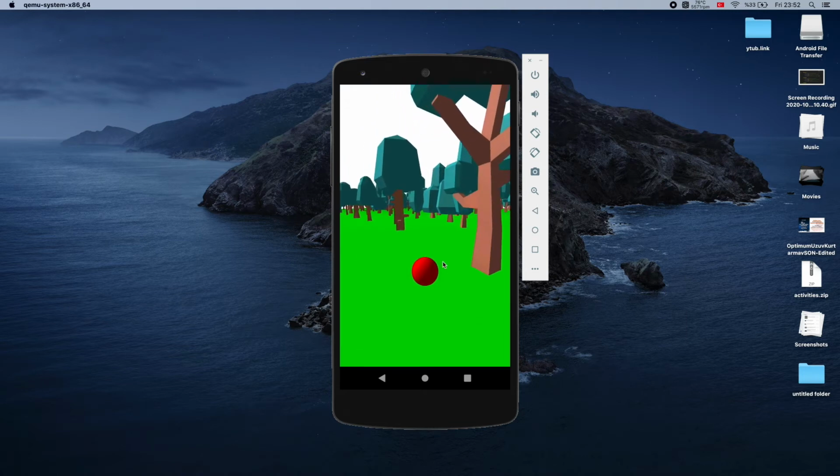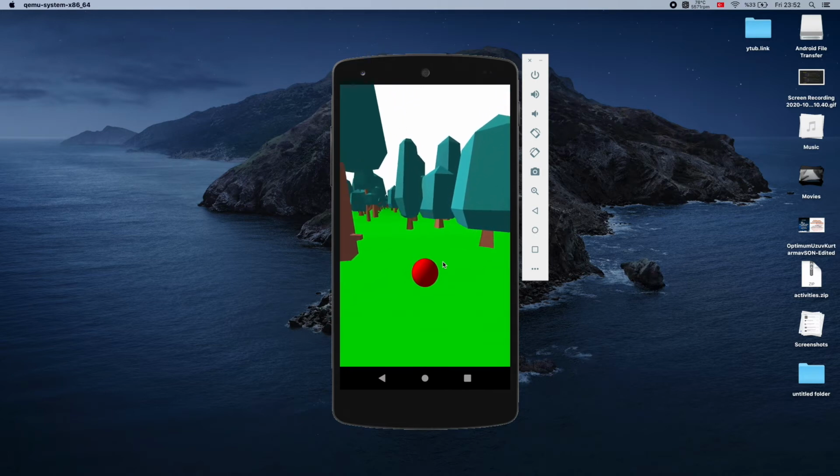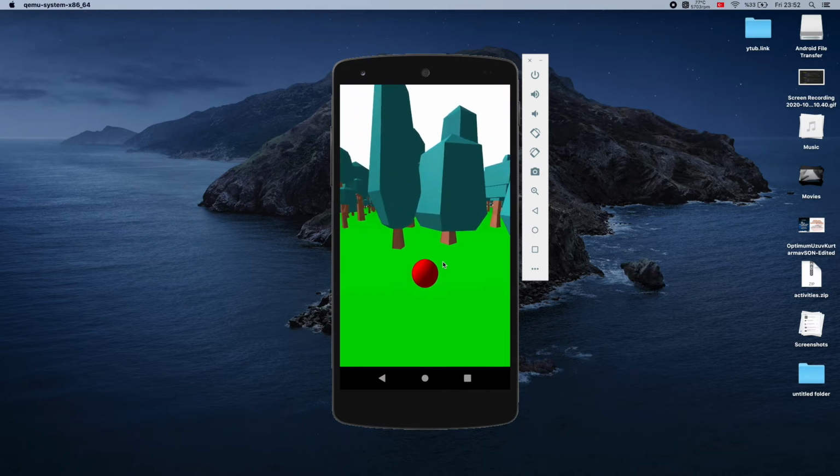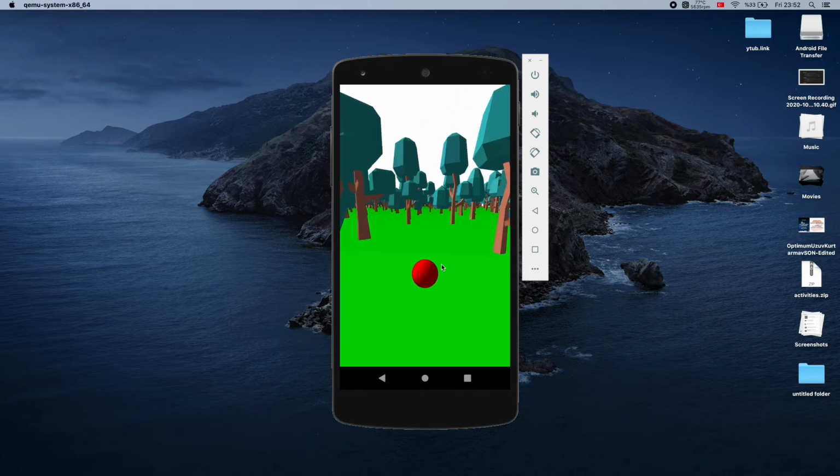And there is no biome, there is nothing in the game yet. This is just maybe the first or the second iteration. See, like I could get blocked by the trees.